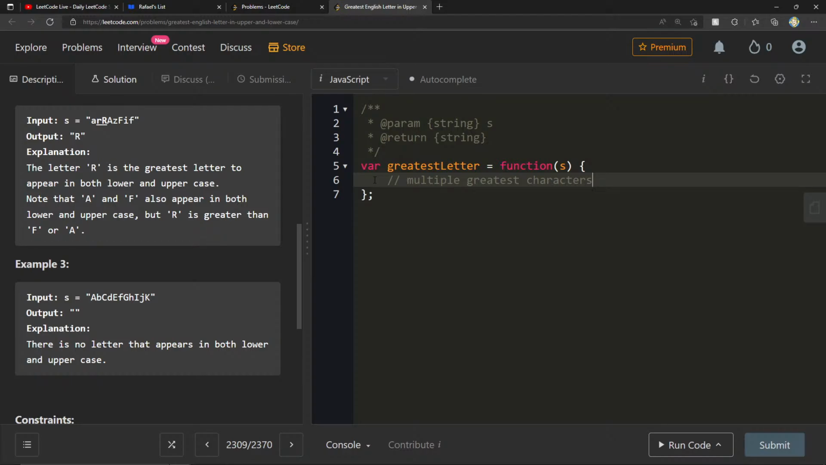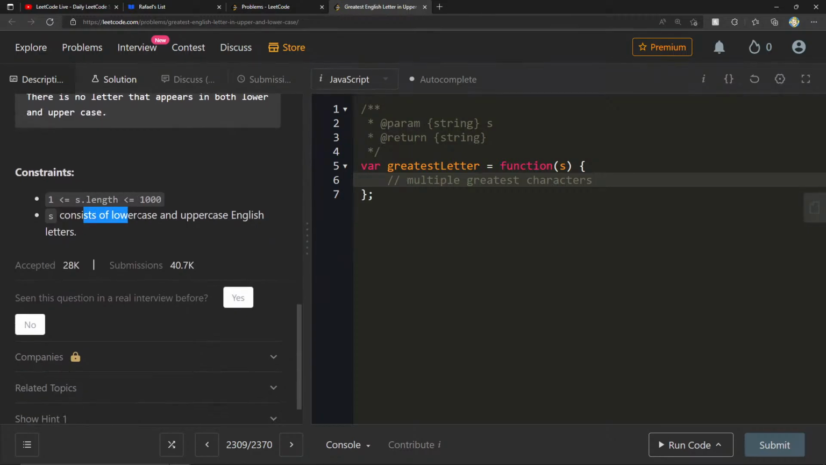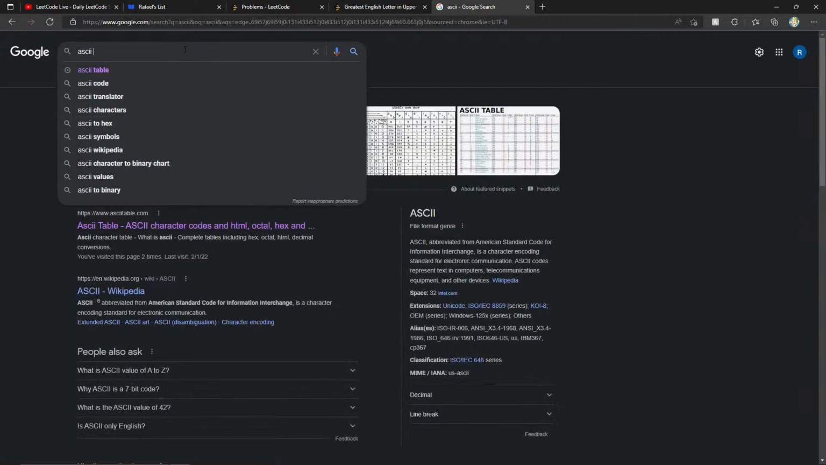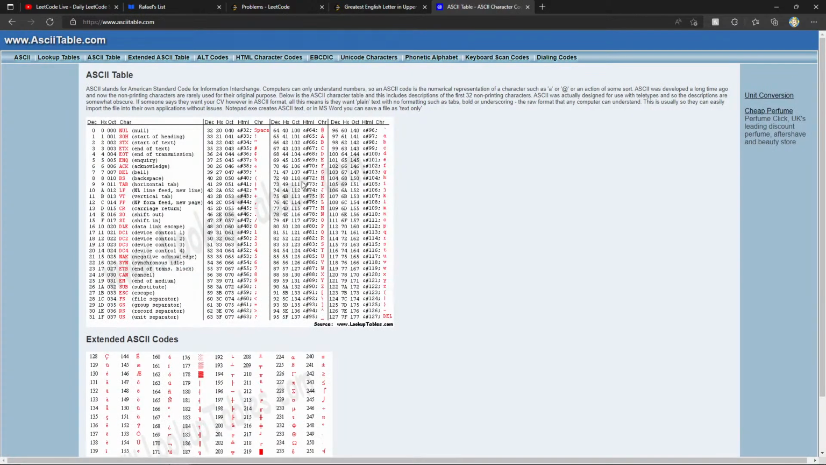So this is something I've learned from here. If this is just ASCII characters, consists of lowercase and uppercase English letters, let's think about the ASCII table. Very important to know over here. You don't have to memorize the table, you just have to know that this encoding exists. This goes up to 127, right? We can represent all uppercase and all lowercase letters in this array.